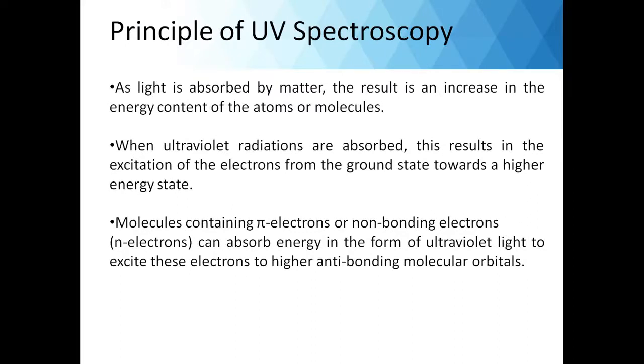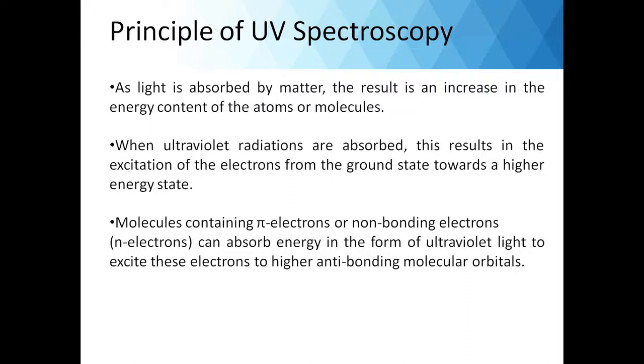So what is the principle of UV spectroscopy? As the light is absorbed by the matter, the result is an increase in energy content of the atoms or molecules. So when ultraviolet radiations are absorbed, it results in excitation of the electrons from ground state towards a higher energy state.